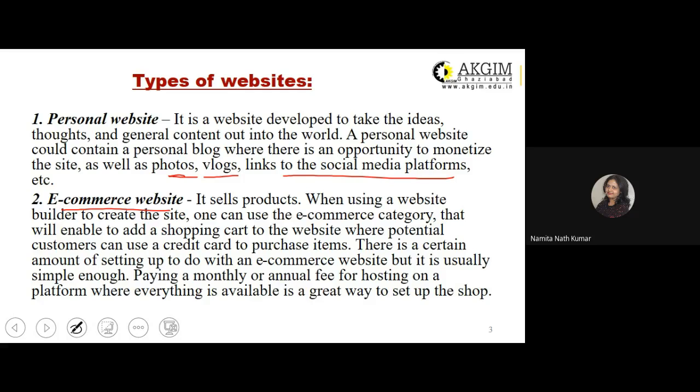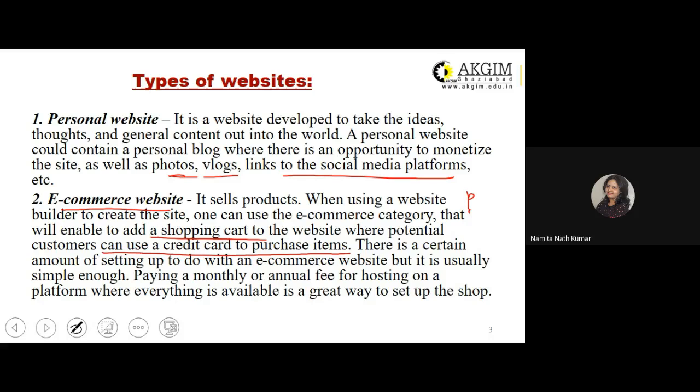It sells products. When using a website builder to create the e-commerce website, one can use the e-commerce category that will enable adding a shopping cart, an important part of your e-commerce website, where potential customers can use a credit card to purchase the items. So you have two options.